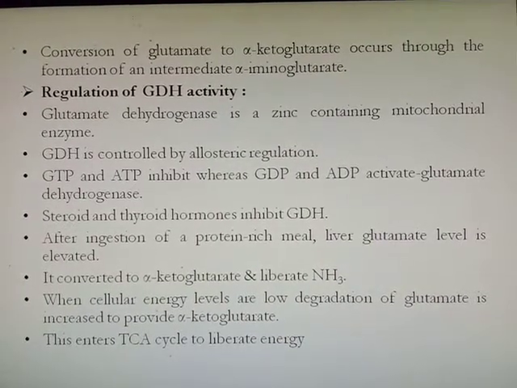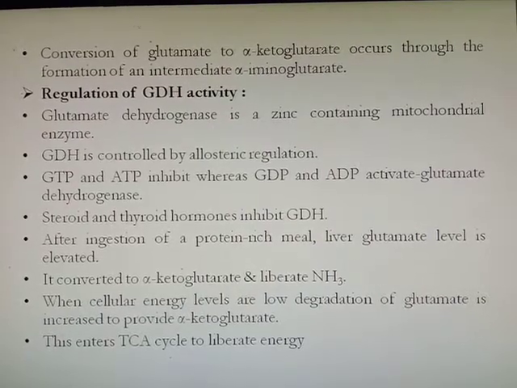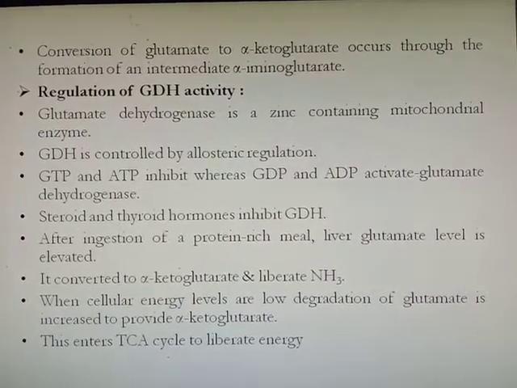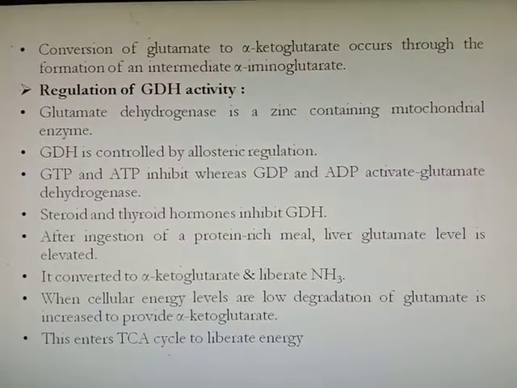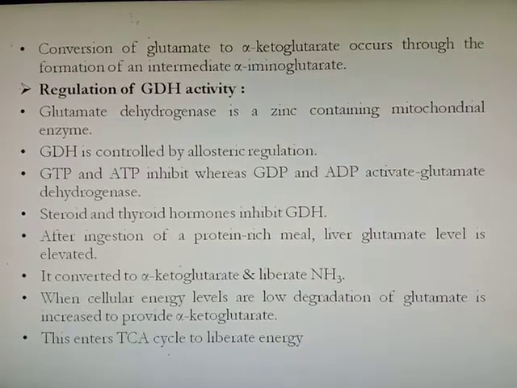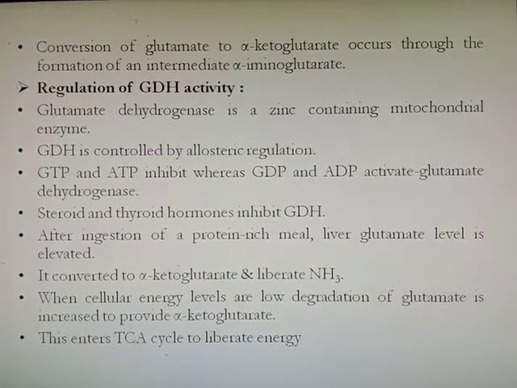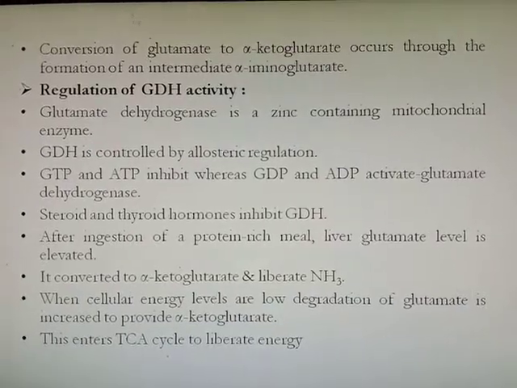After ingestion of a protein-rich meal, liver glutamate level is elevated, so it is converted to alpha ketoglutarate and liberates free ammonia. When cellular energy levels are low, degradation of glutamate is increased to provide alpha ketoglutarate for energy production, because this alpha ketoglutarate enters the TCA cycle to liberate energy.